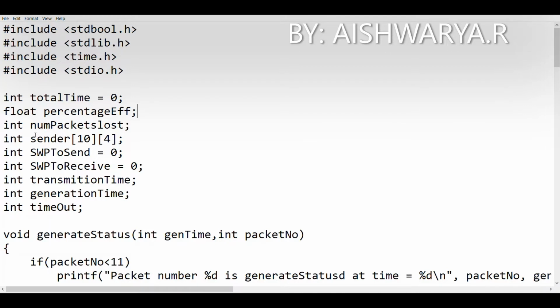Next we have an array of integer data type, that is sender of 10 and of 4. Here the number of rows is 10, because in this program we'll be assuming that the maximum number of packets will be 11, so we have given 10, and then this 4 will basically store 4 different types of information about the sender packets.